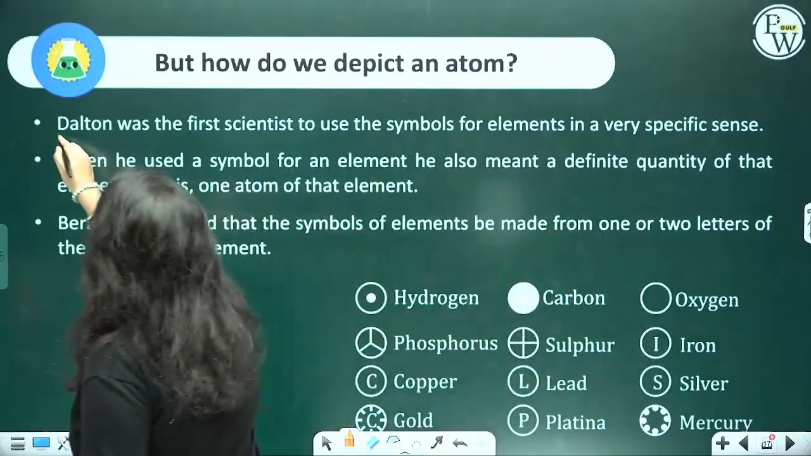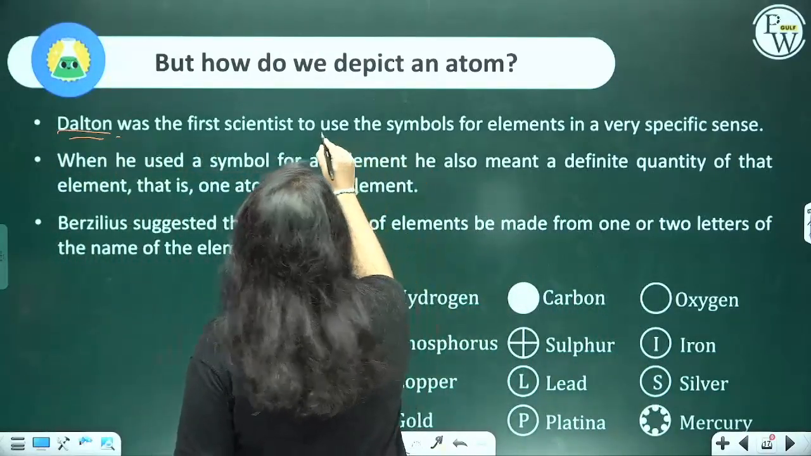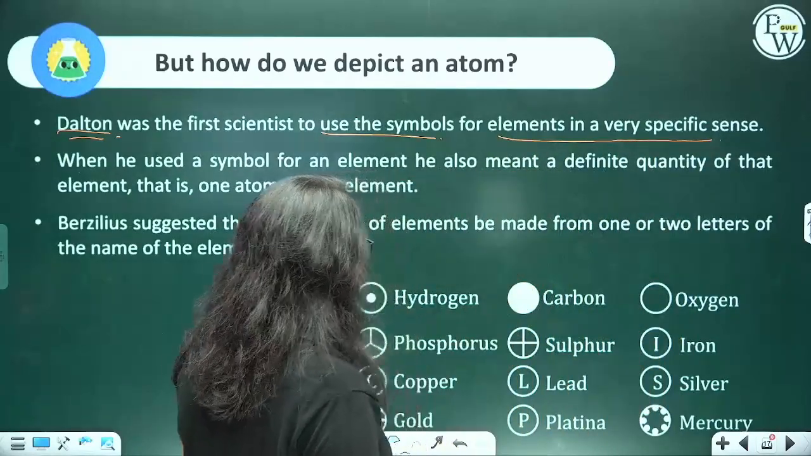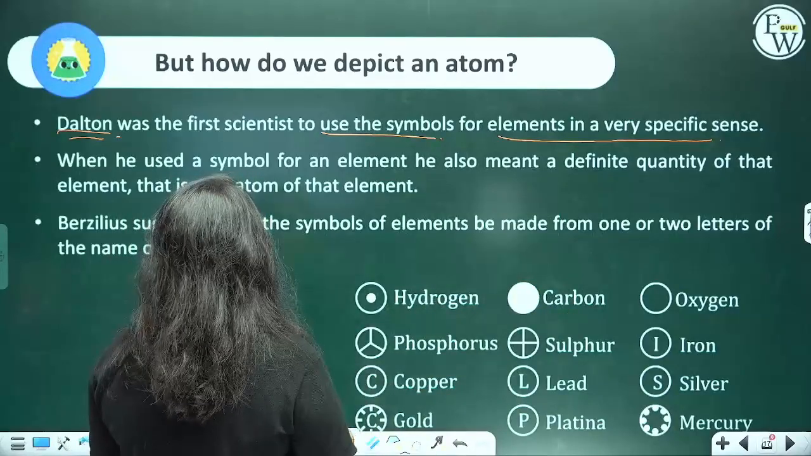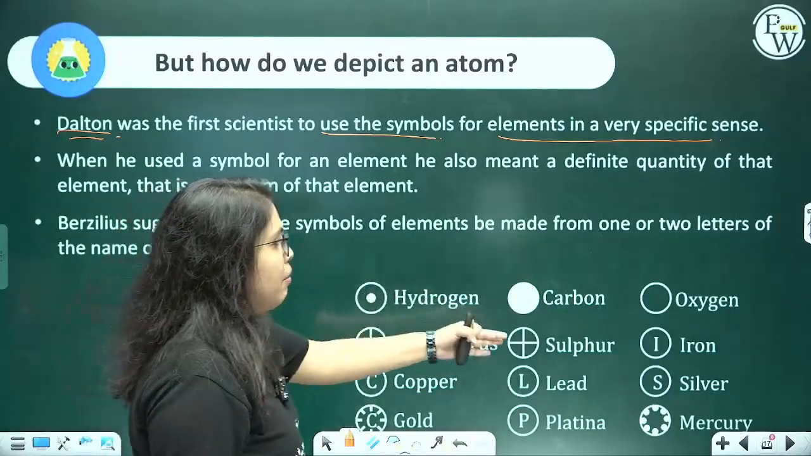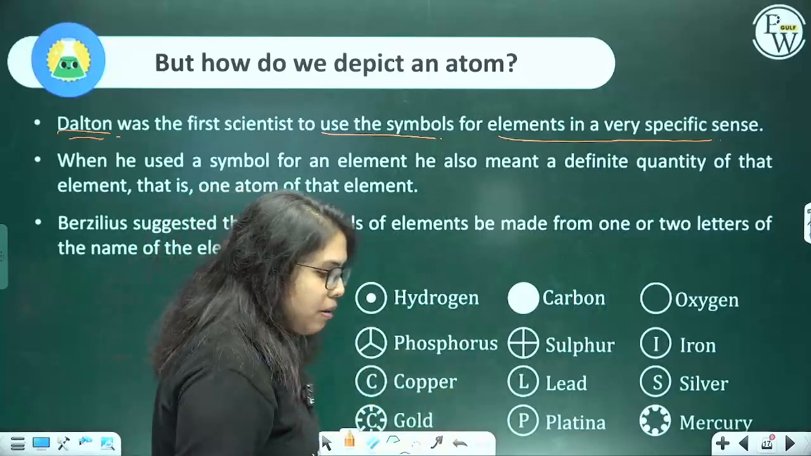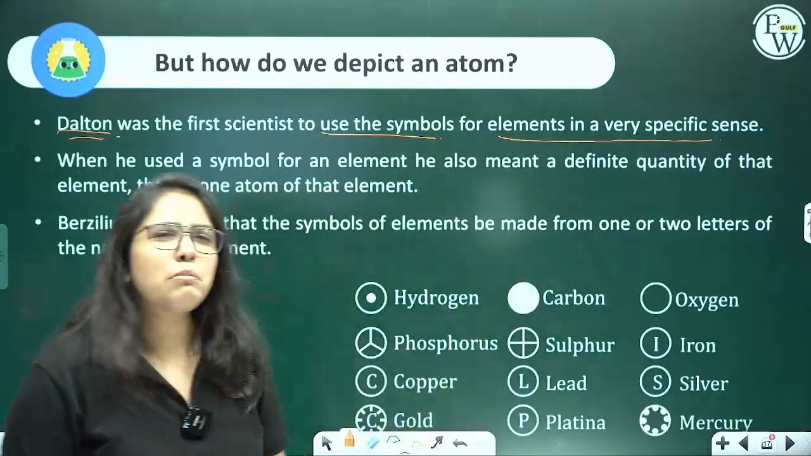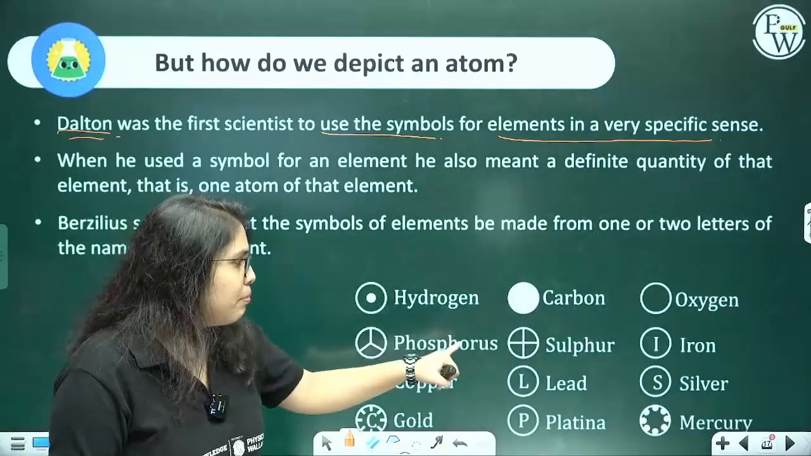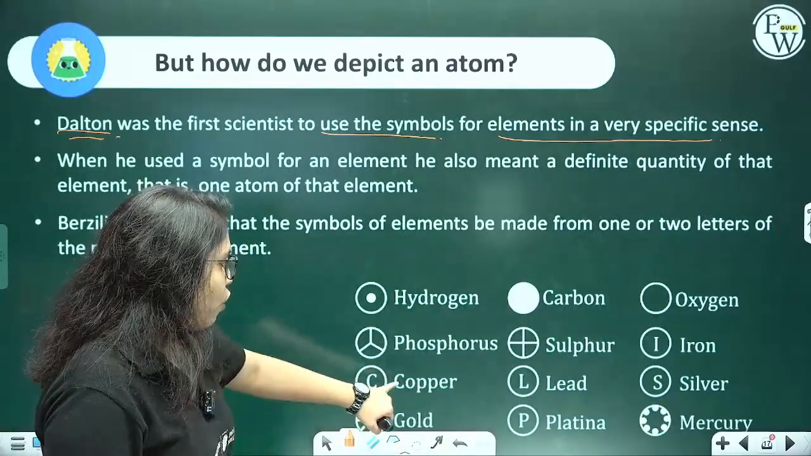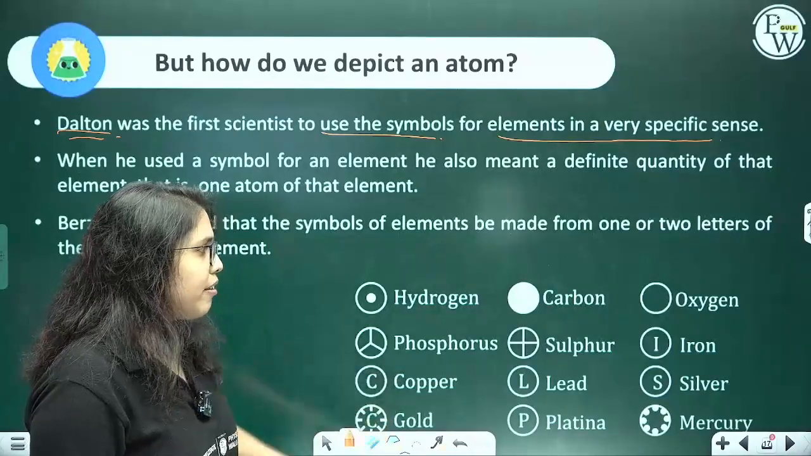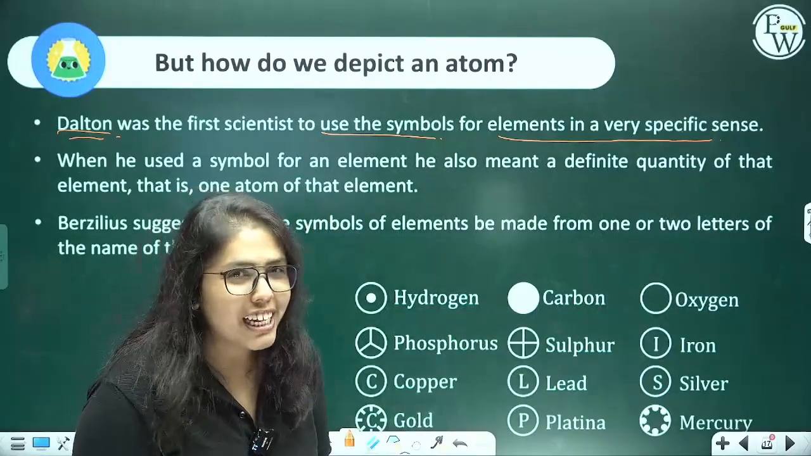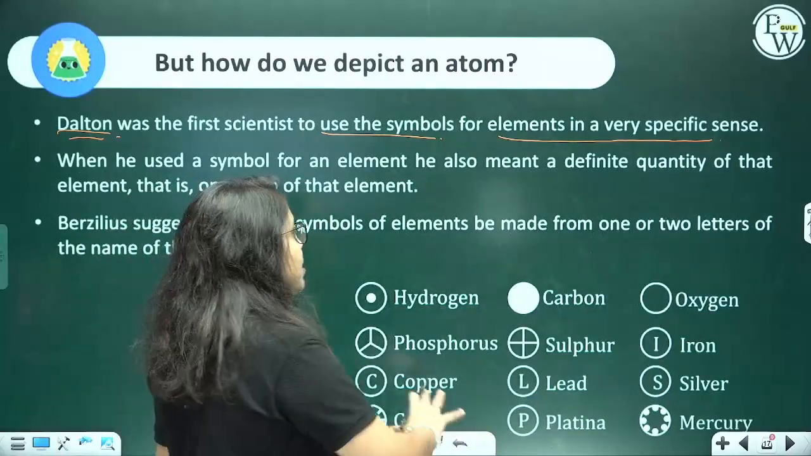Dalton was the first scientist who was like, you know what? Let's use symbols for elements in a very specific sense. And he came up with these symbols, for hydrogen, carbon, and so on. But if you notice clearly, aren't these symbols confusing? The copper and the gold, are they not confusing? They are, right? Carbon and oxygen, are they not confusing? They are, right?